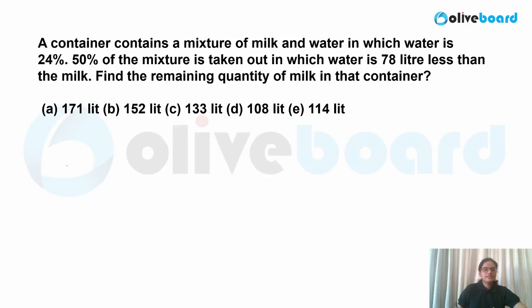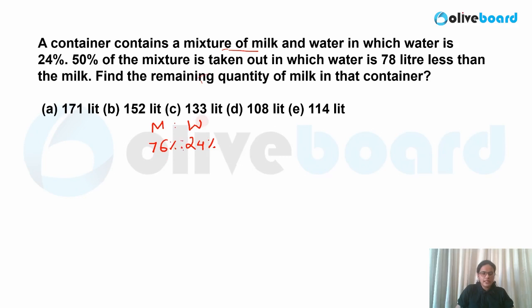So friends, this is the question based on ratio and proportion. So here, what is given? A container contains a mixture of milk and water in which water is 24%. So let me first figure out what the ratio is. Water is 24%, so what would be the milk part? You have to simply subtract it. That is nothing but 76%.